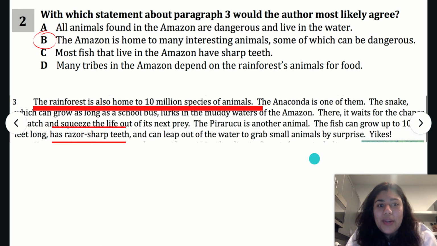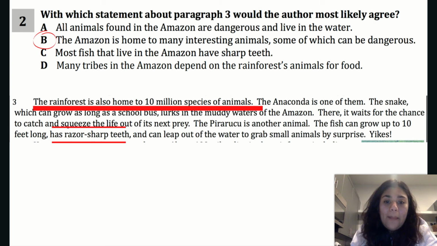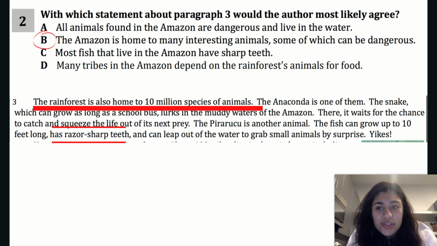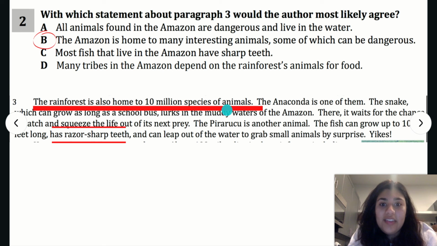Now we can review question 2. And in question 2, it says, with which statement about paragraph 3 would the author most likely agree? The correct answer is B. The Amazon is home to many interesting animals, some of which can be dangerous. We know answer choice B is the correct answer choice because in paragraph 3, it tells us the rainforest is also home to 10 million species of animals. That's the very first part, that the Amazon is home to many animals.